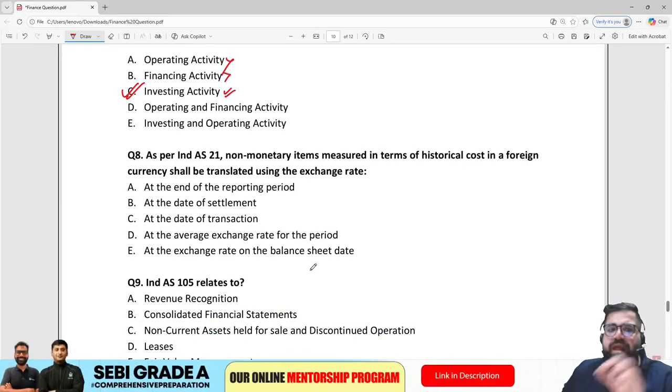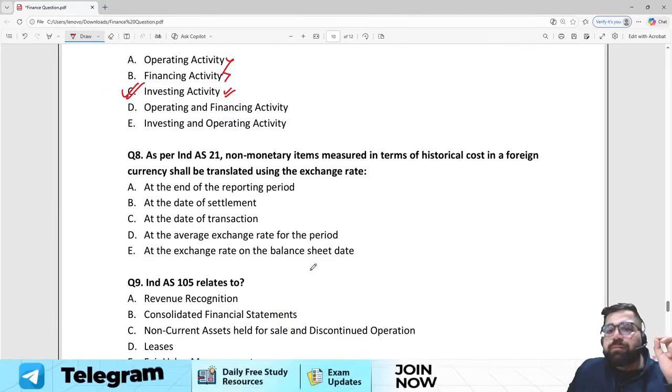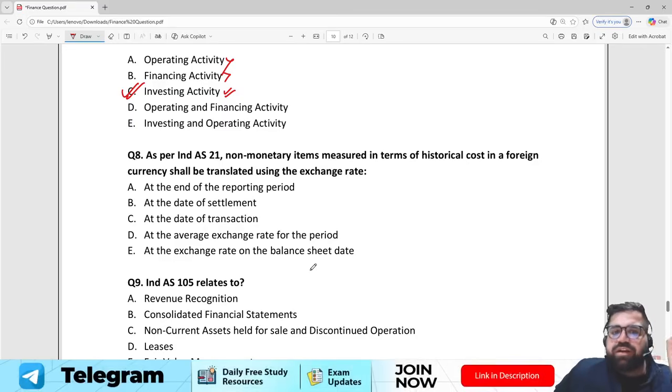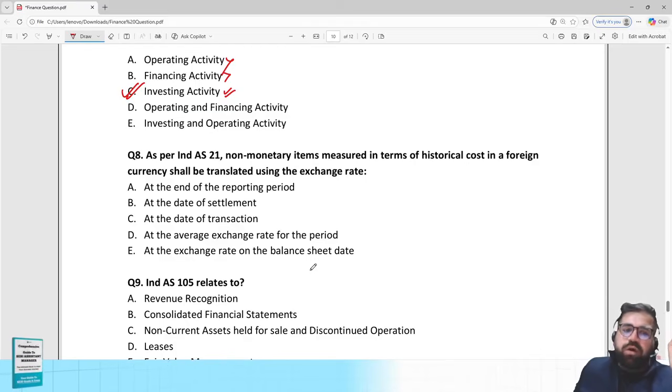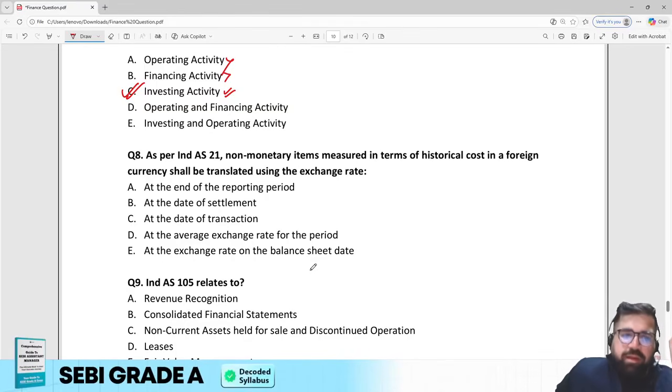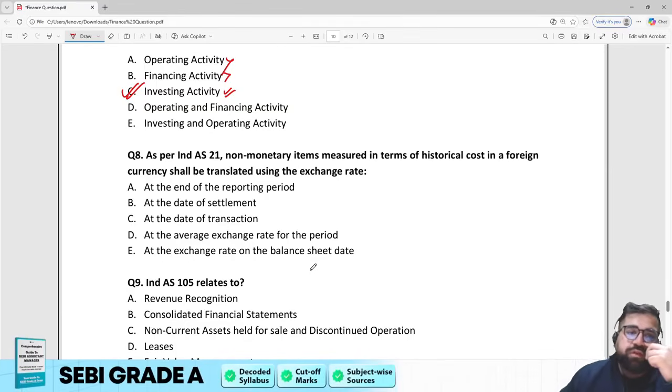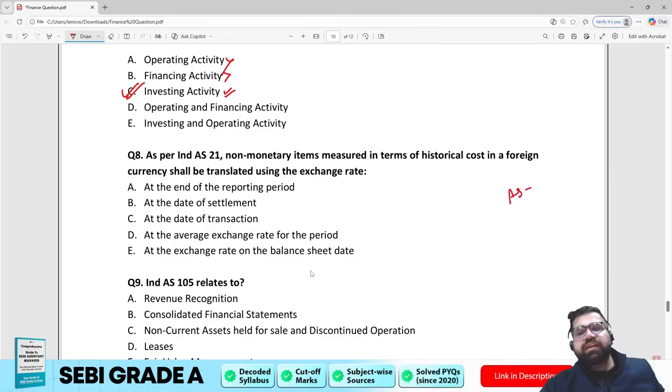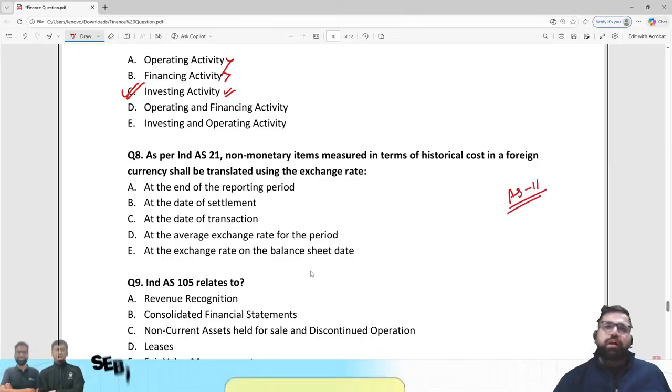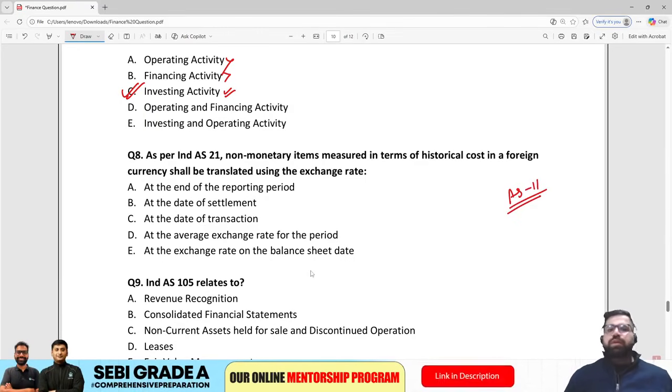Question number 8. As per Ind AS 21, non-monetary items measured in terms of historical cost in foreign currency shall be translated using exchange rate of what? At the end of reporting period, at the date of settlement, at the date of transaction, or at an average rate of period and exchange on the balance sheet. Now this is like if you have studied AS 11, accounting for foreign exchange transactions, then you can answer it.